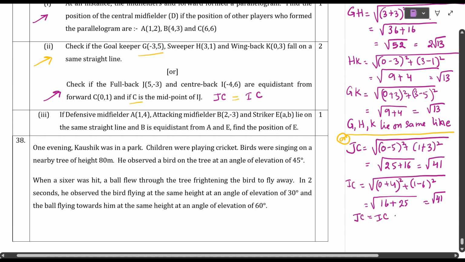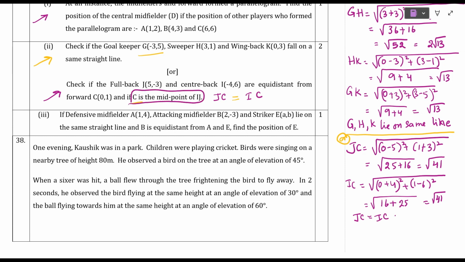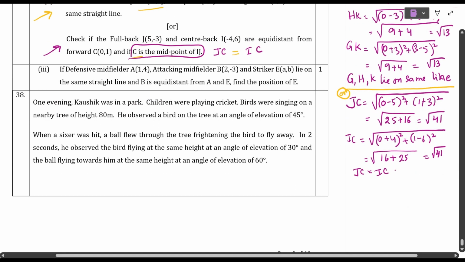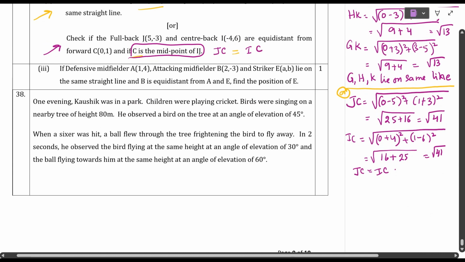Now what are they asking? Whether C is the midpoint of IJ or not. Let us see. We know I and J coordinates. Apply the midpoint formula. So what is the midpoint formula? x1 plus x2 by 2, y1 plus y2 by 2. Where are I and J? So 4 plus of minus 4 by 2, comma minus 3 plus 6 by 2.